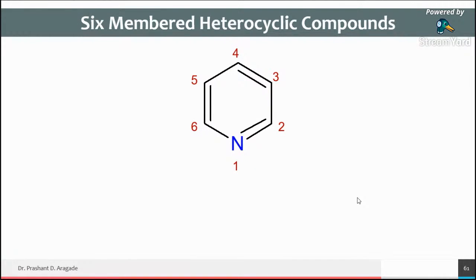Nishant, pyridine is not the IUPAC nomenclature system. I am asking about IUPAC. I am not asking about the common name. Correct. Kiran Badguzar, azine is correct. Pyridine is a common name and the IUPAC name is azine.